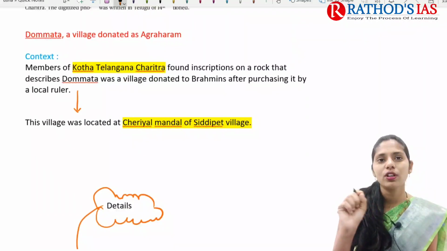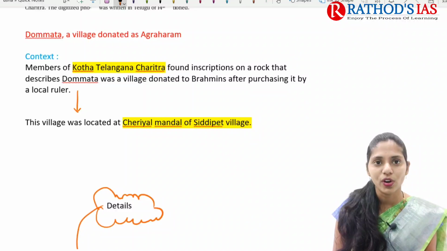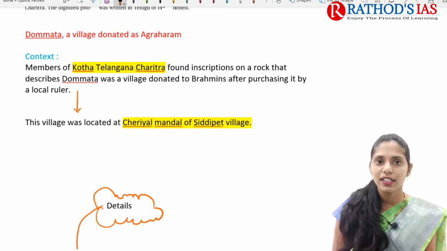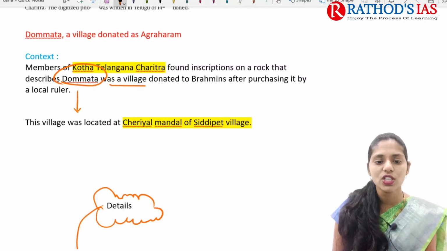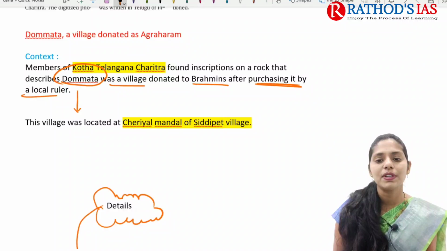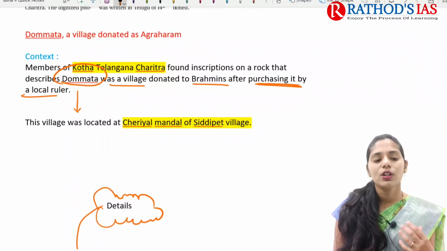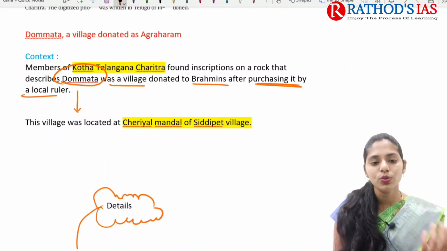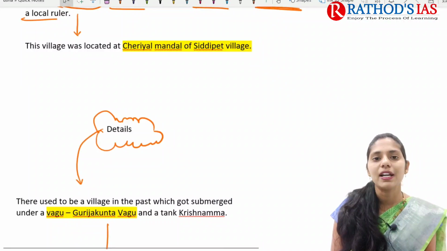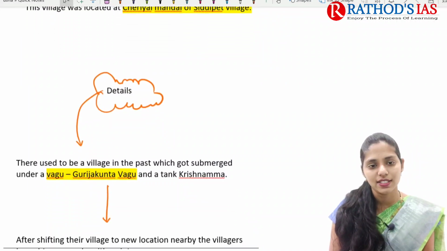Okay, on the rock there are several writings, which are called inscriptions, and they found some inscriptions on a rock. This inscription mainly describes that the village Dommata was donated to Brahmins after being purchased by a local ruler. The ruler who donated that village to these Brahmins, and this village is mainly located in Cheriyal Mandal of Siddipet district in Telangana state.